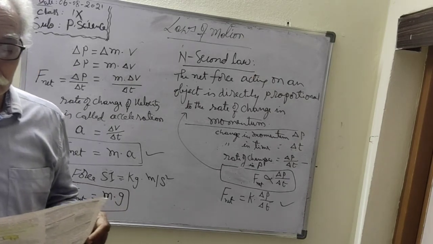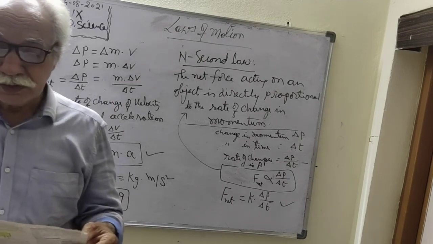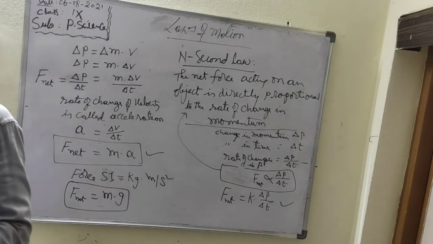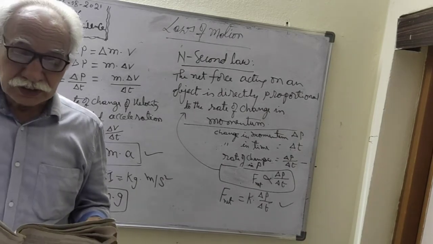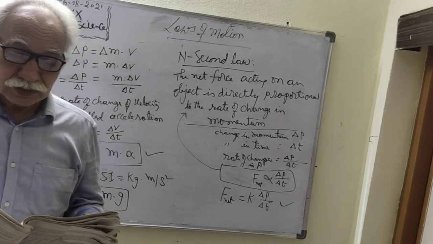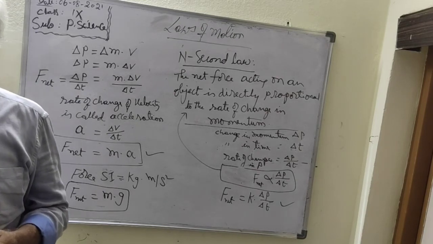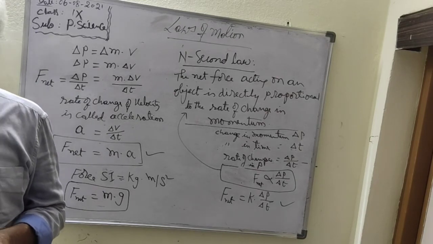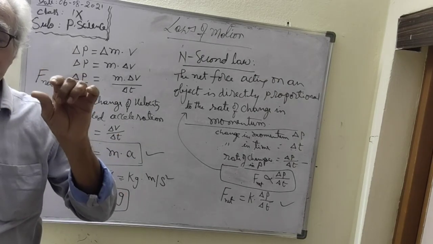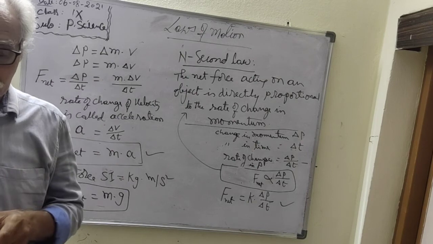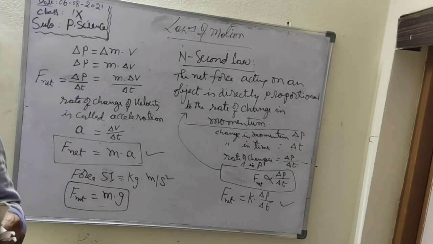So the next point: what is the statement of Newton's second law? The second law states that the change of momentum of an object is proportional to the net force. So the rate of change of momentum is equal to the net force.